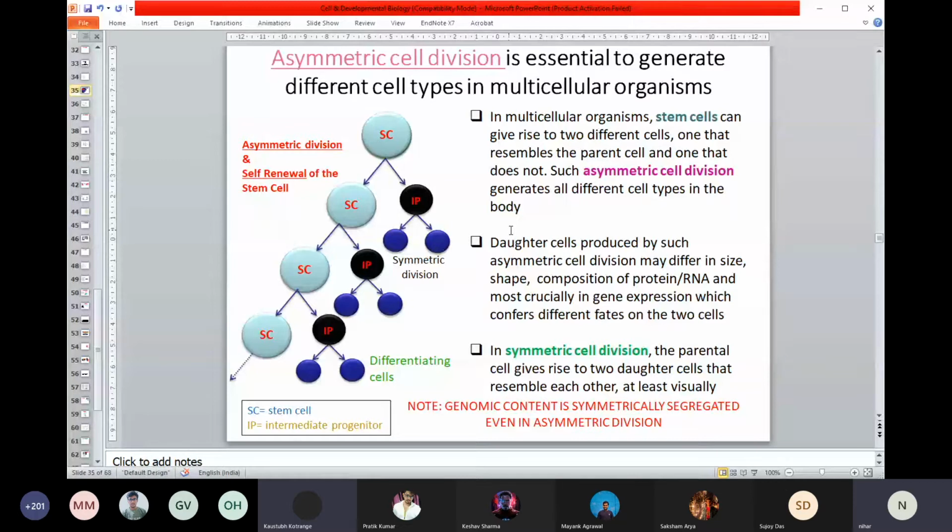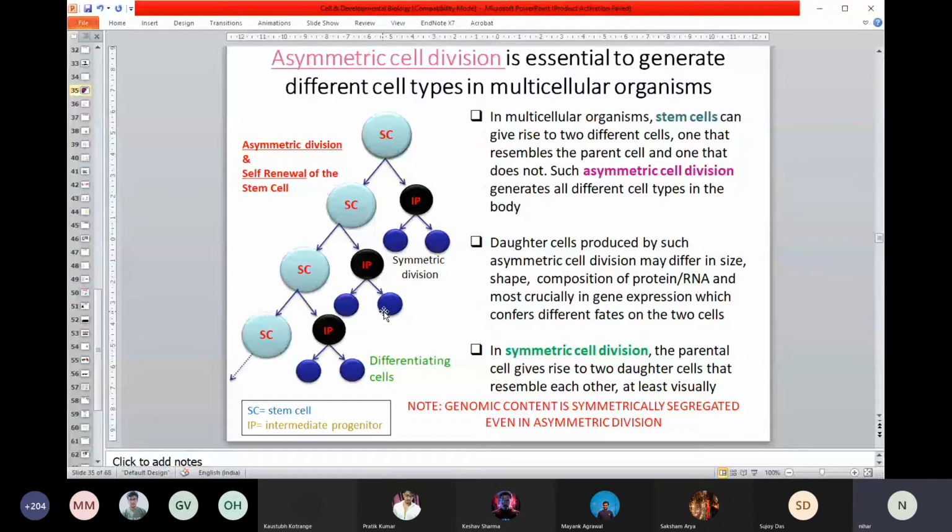So one of the important points, again I mentioned here, in this kind of asymmetric cell division, genomic content is equally distributed. So each and every cell gets an equal number of chromosomes. That's where there is no problem. The only problem is the asymmetric distribution of cytoplasm, mostly the RNA, ribosomes, and so on.